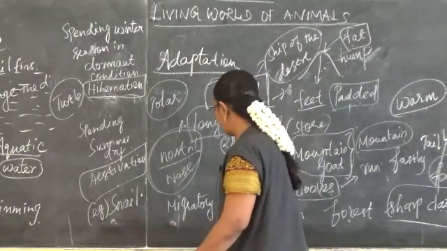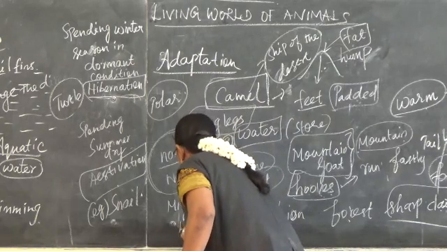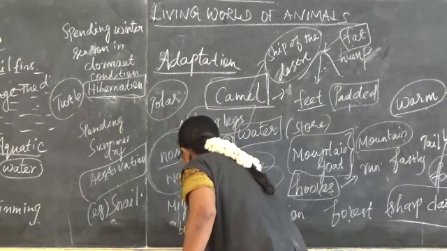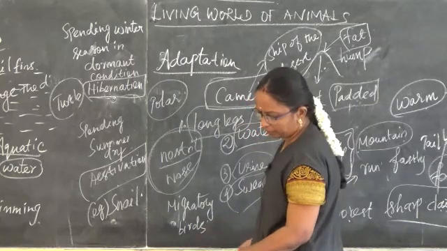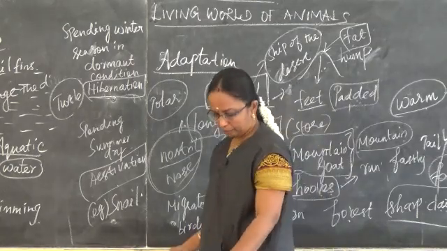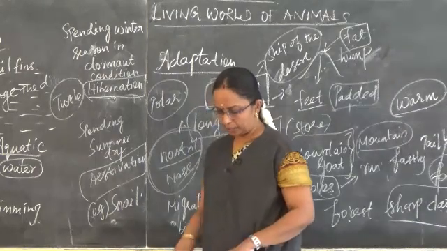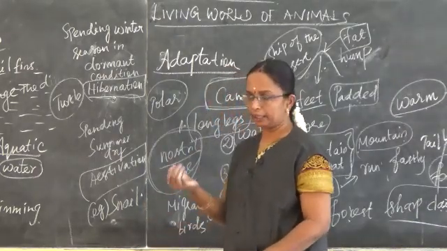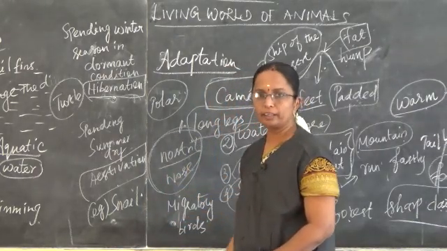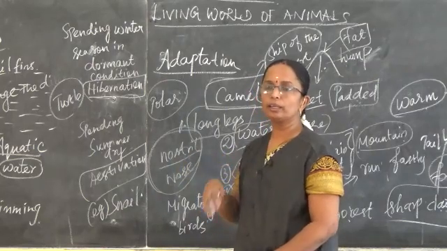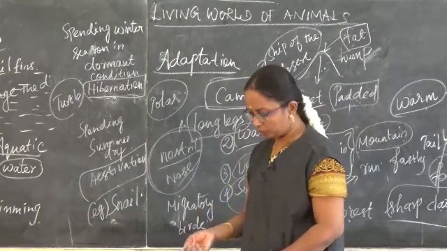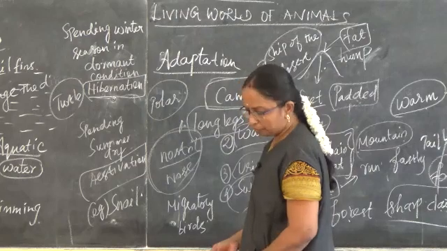Some of the foreign birds, like birds from Siberia, Russia, can come here. And from here, these birds move on to foreign countries. Those are known as migratory birds.